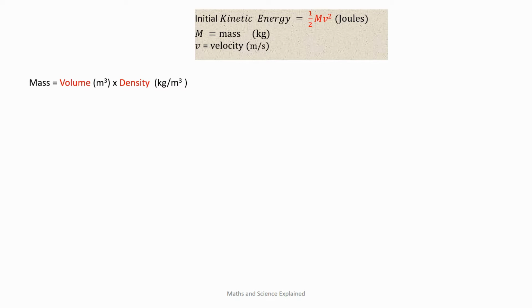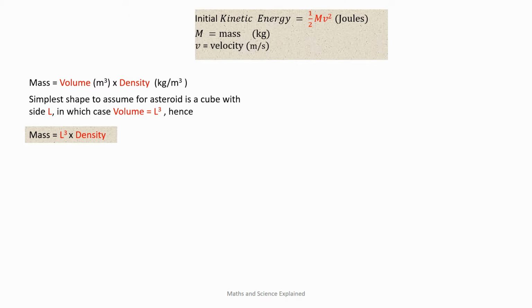We know that the asteroid will have an irregular shape, but to work out the volume easily we need to assume a simple shape, such as a cuboid for example, for which the volume is simply the length cubed. I originally assumed a spherical shape, and the simplified equation for the volume of a sphere is shown in the box for those of you who are interested.